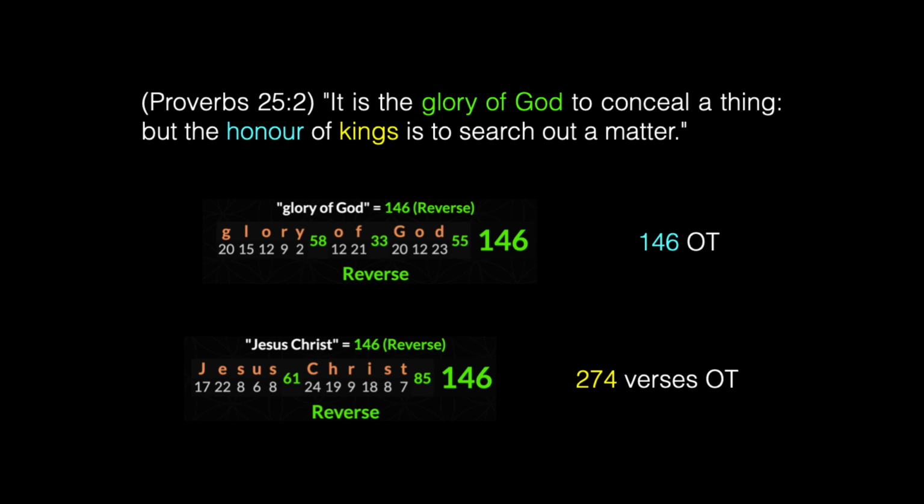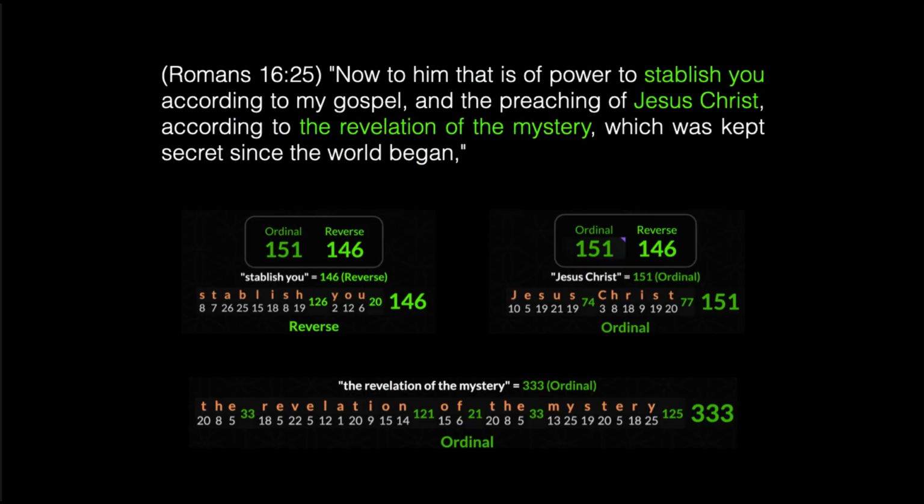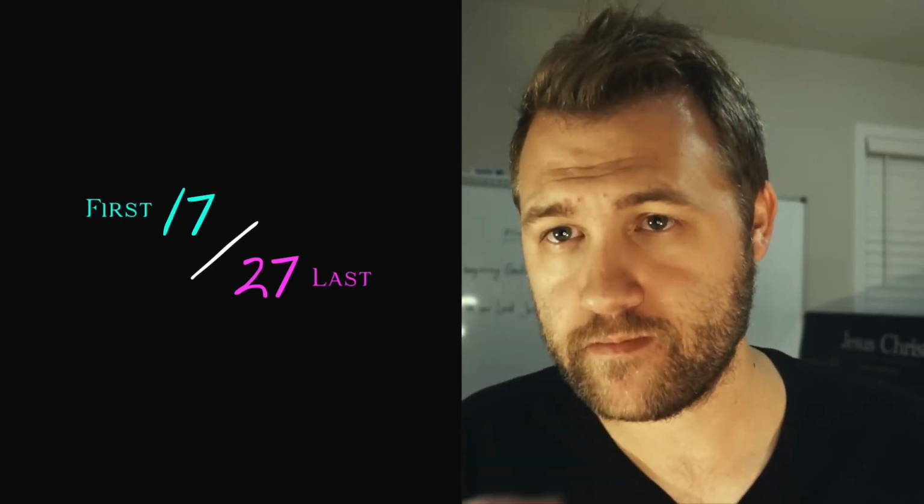Now, God has numerically encoded Jesus Christ in the King James Bible from Genesis 1:1 to Revelation 22:21. And we see an example of that in Romans 16:25. The phrase establish you has the exact numerical value as the phrase Jesus Christ.